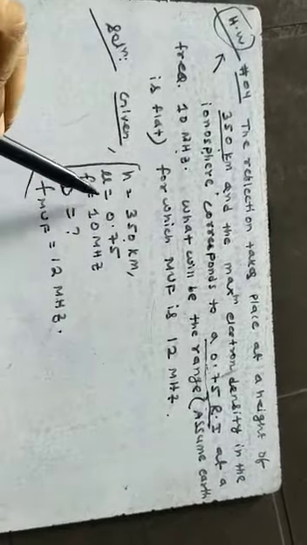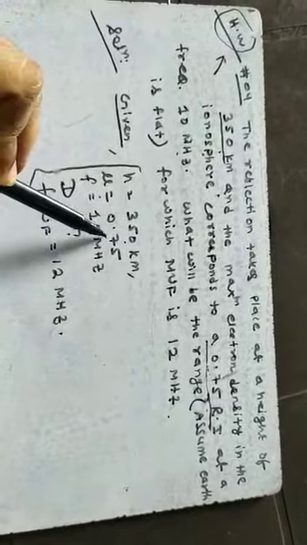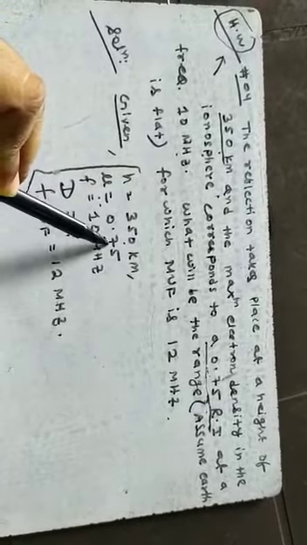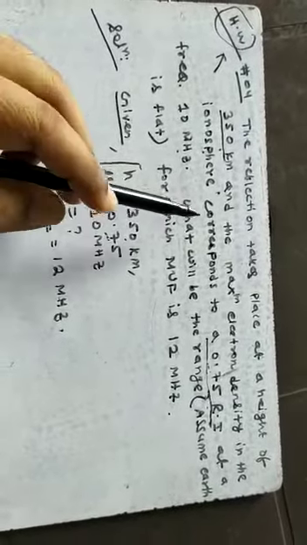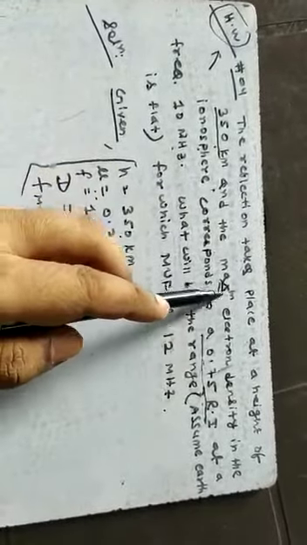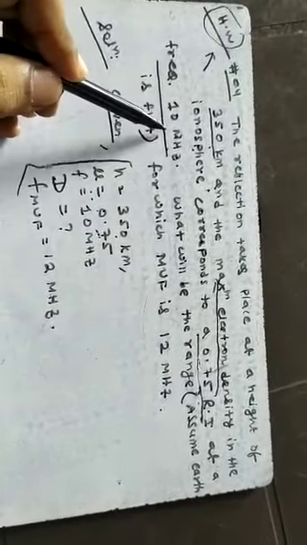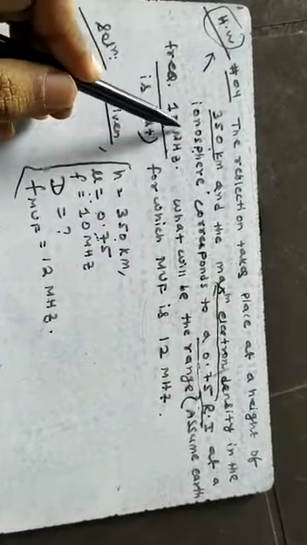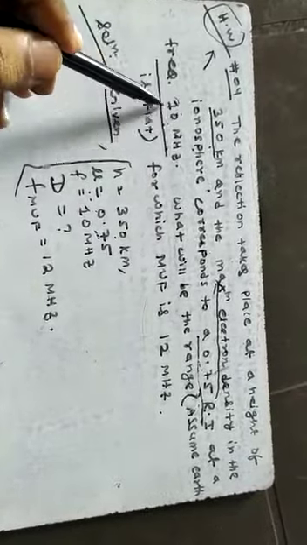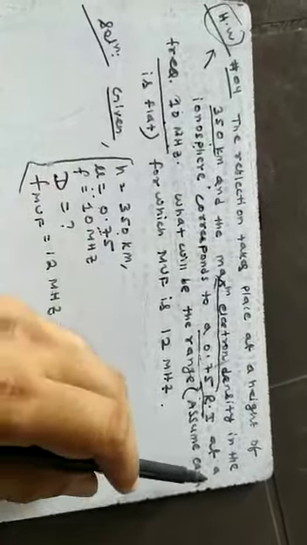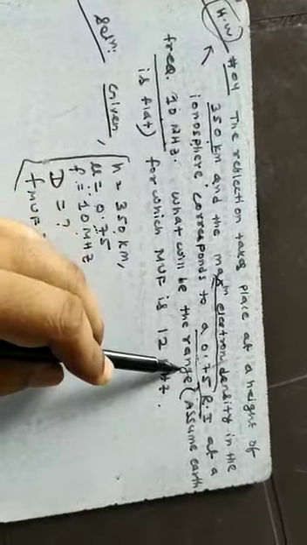So I have written here mu is equal to 0.75. When mu is equal to 0.75, then N will be N max, the maximum ionic concentration or maximum electron density. At a particular frequency of operation, 10 megahertz, this is neither a maximum frequency nor a critical frequency. This is the frequency of operation. So that is why I have written f is equal to 10 megahertz. What will be the range?